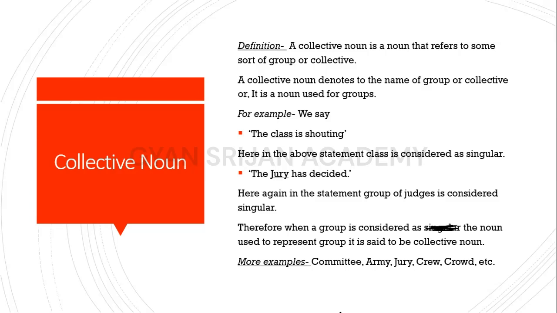Let us see some examples. Here are our examples: committee, army, jury, crew, crowd. There is one thing common in all these things. That is, they are groups, they name a group, and they are considered as a noun. So a collective noun is a noun which is used to represent a group and is considered as a noun. Now we are moving to our next slide.